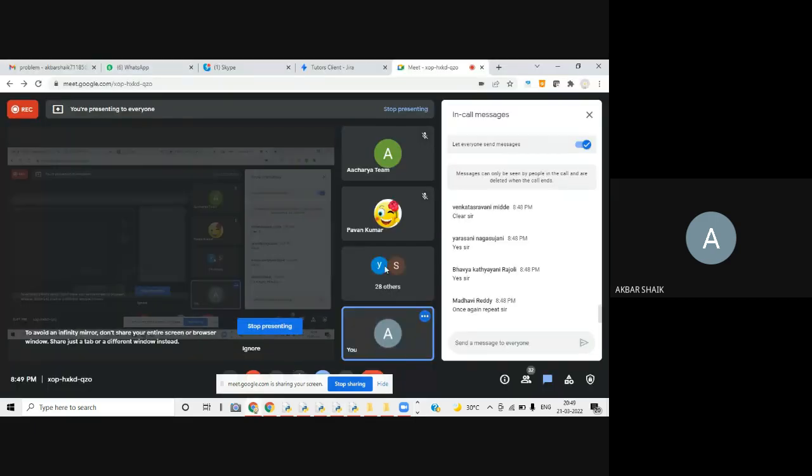Understood? Understood? Now is it clear? Remaining students, is it clear or not? Please respond. Is it clear? Still any doubts?